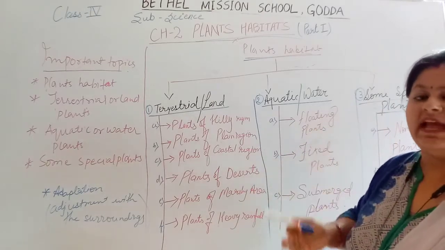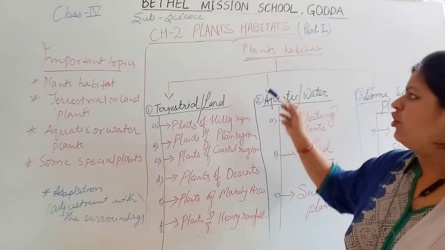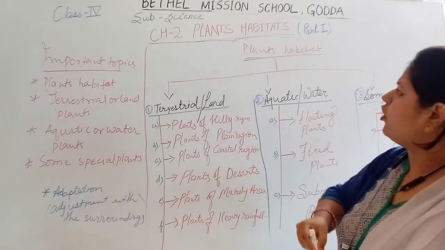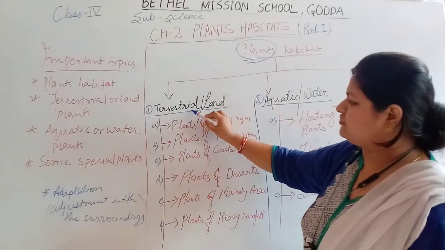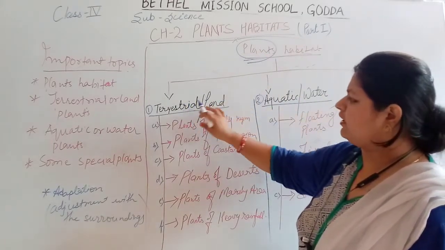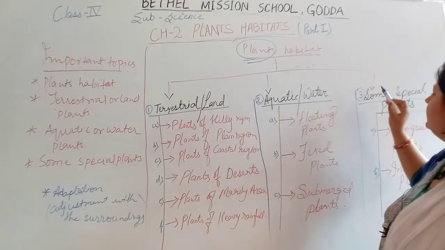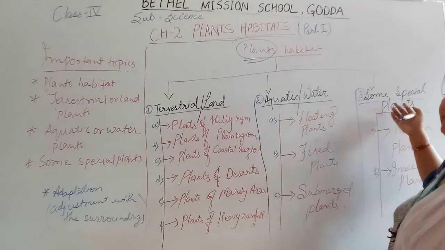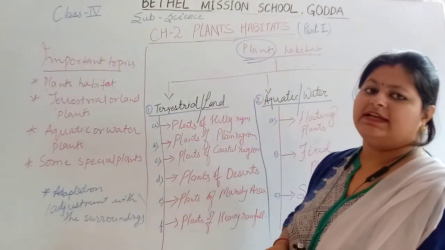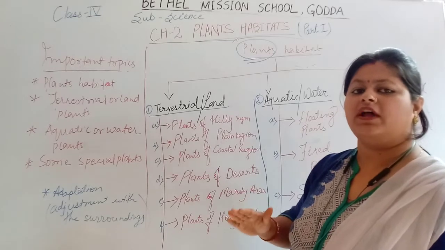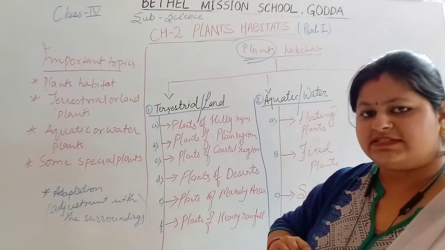According to their living habits, their habitats and their adaptation, all plants are divided into three parts: terrestrial or land plants, aquatic or water plants, or some special plants. Terrestrial or land plants are the plants which grow on land, on the solid surface.